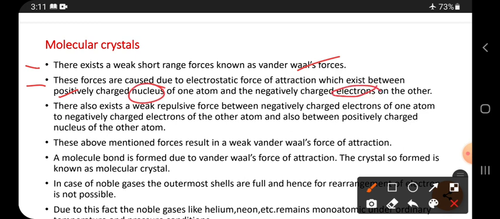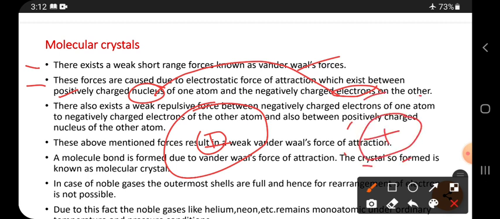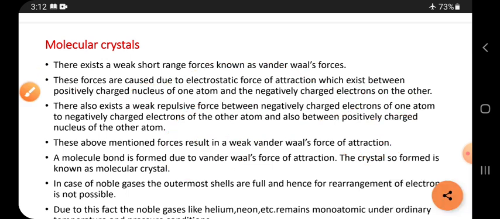So that means between the nucleus and electrons. The nucleus belongs to one atom, and the other atom contains electrons around it. So the attraction is only between this nucleus and those electrons, not their own electrons.